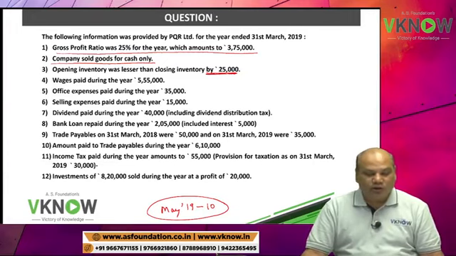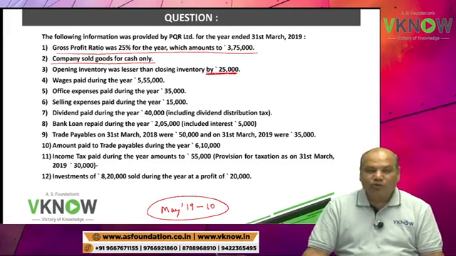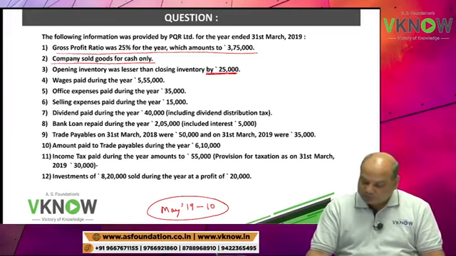Wages paid during the year rupees 5,55,000.